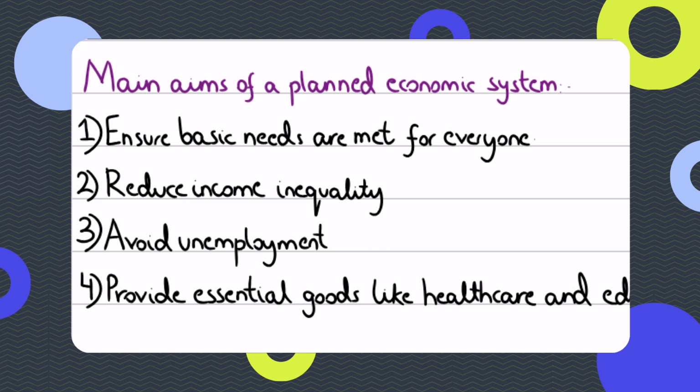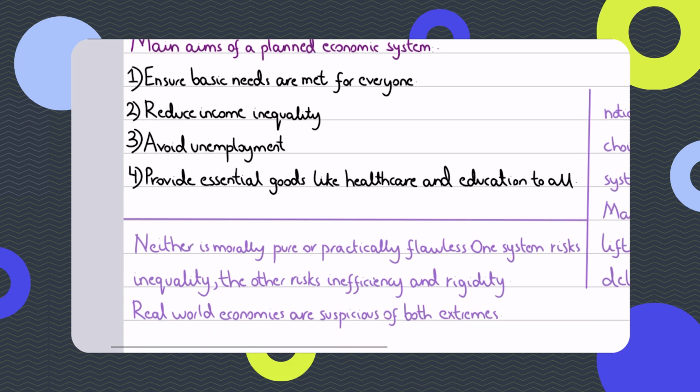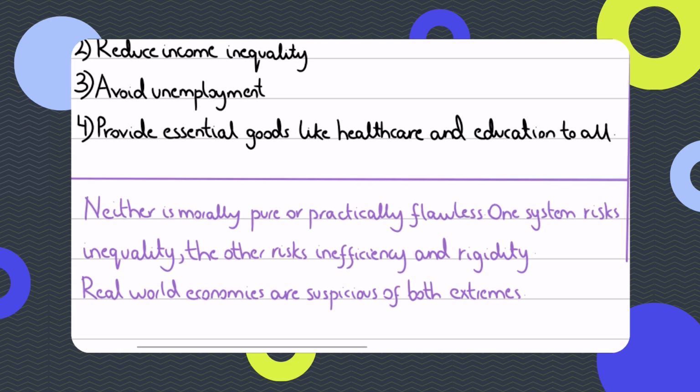Because remember, in a market economic system, firms value the labor that is valuable. Firms are willing to put in resources and invest in those goods that are valued by consumers as well, right? But that's not how a planned economic system operates. So the government would want to avoid unemployment. And the government would also want to provide essential goods like healthcare and education to everyone, not just the poor, but to everyone. Because this has to do with equity, like fairness. That's the objective. Equity, equitable outcomes for everyone. That's what you can write.